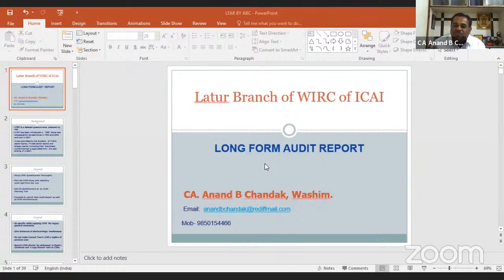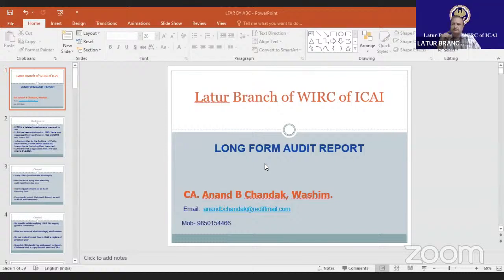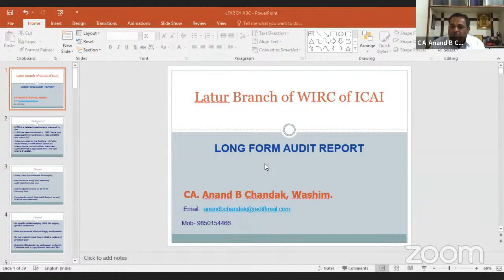We have to submit this long form audit report to the management and to the central statutory auditors at branch level. It helps the central statutory auditor to compile and form an audit report for their zone, covering various branches.